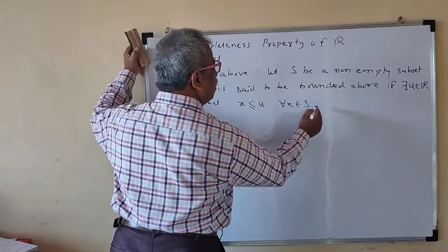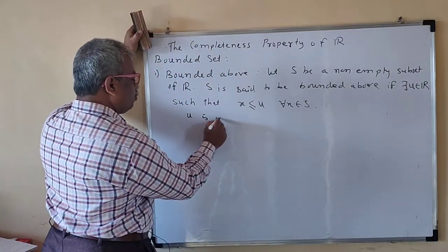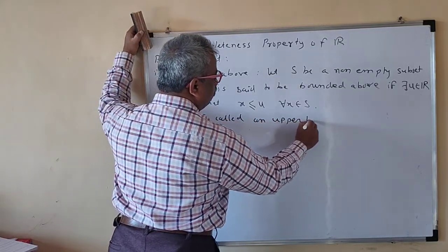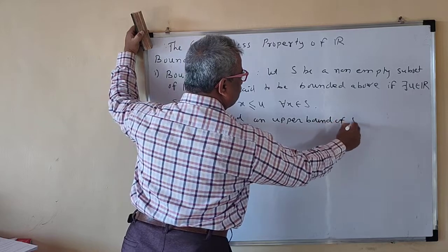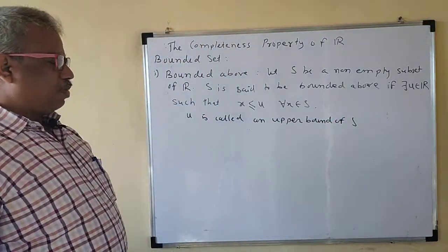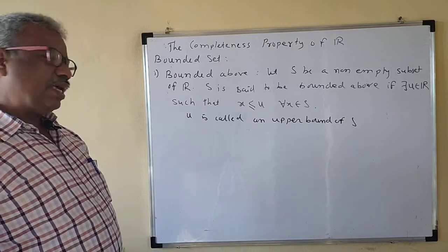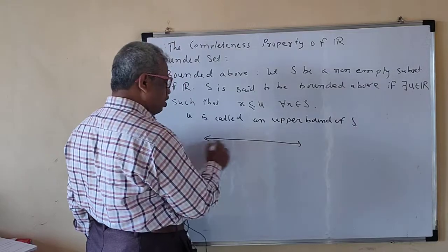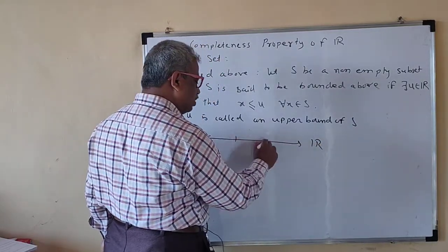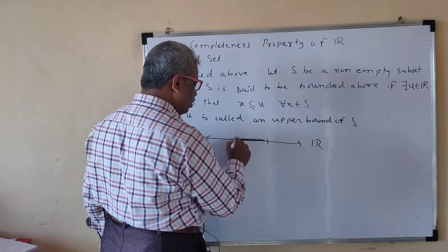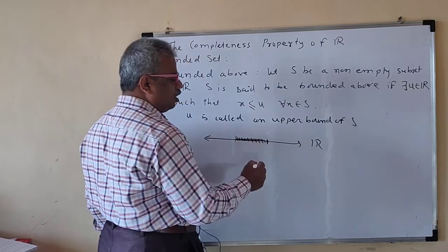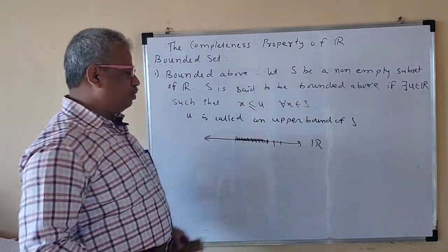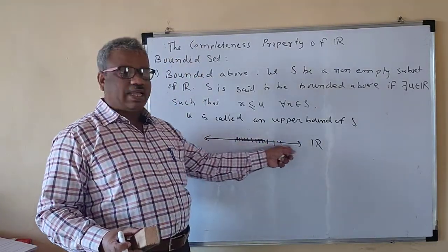So this is the definition. U is called an upper bound of S. So how many upper bounds are there? There may be infinitely many upper bounds. If this is the set of real numbers and this is your set S, then this is an upper bound, this is also an upper bound, every such number is an upper bound of S, because all the elements of S are less than this number.